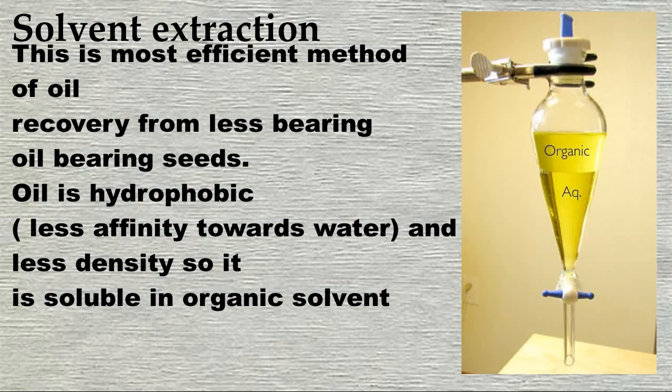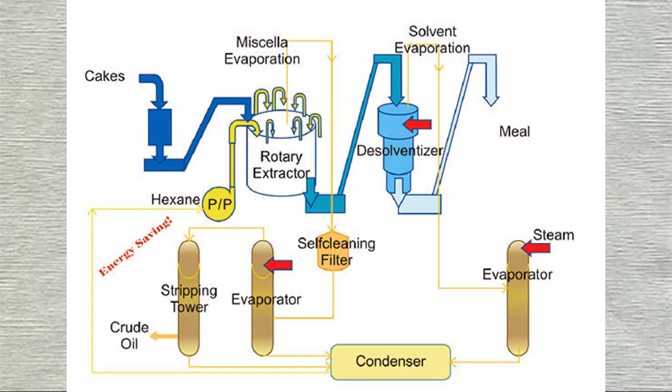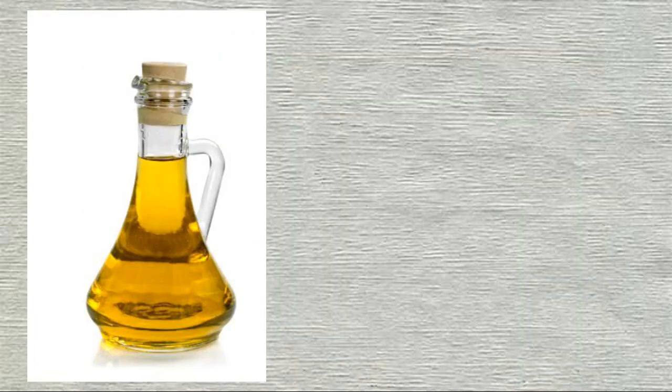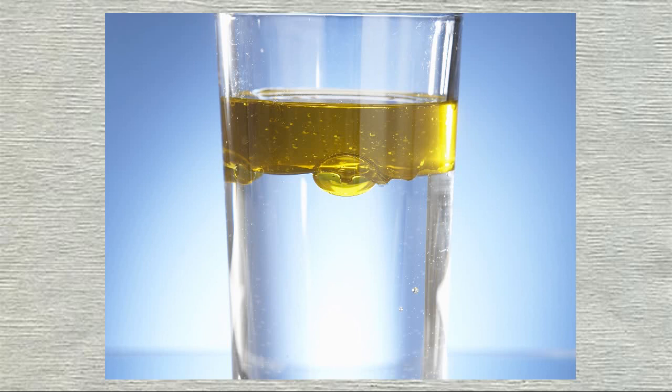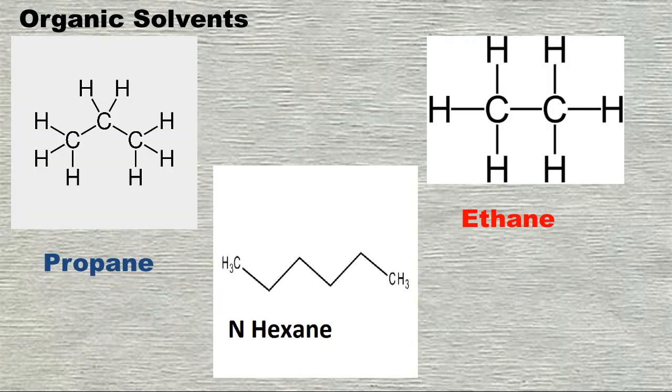Solvent extraction is the most efficient method of oil recovery from low oil bearing seeds. Since oil is hydrophobic in nature and the density of oil is less than water, it can easily dissolve in organic solvents such as N-hexane, ethane, propane and other solvents.